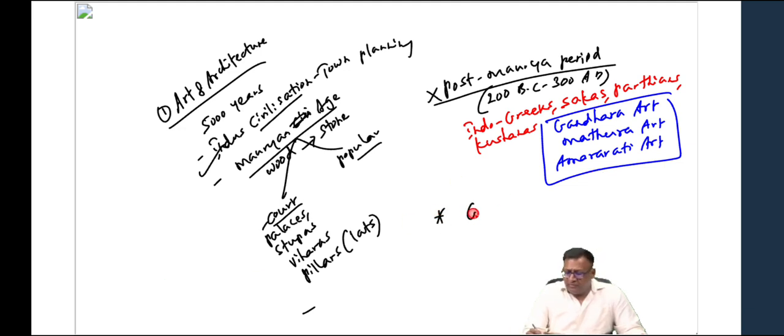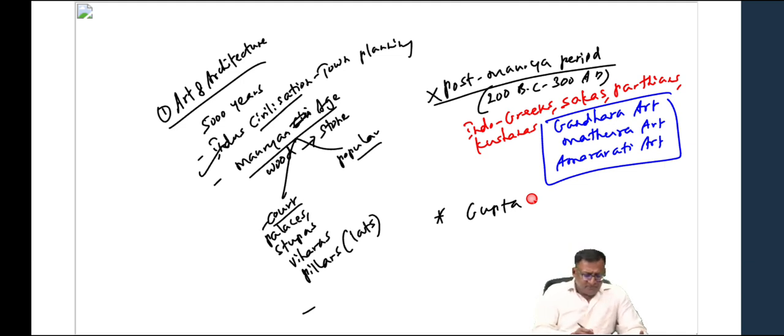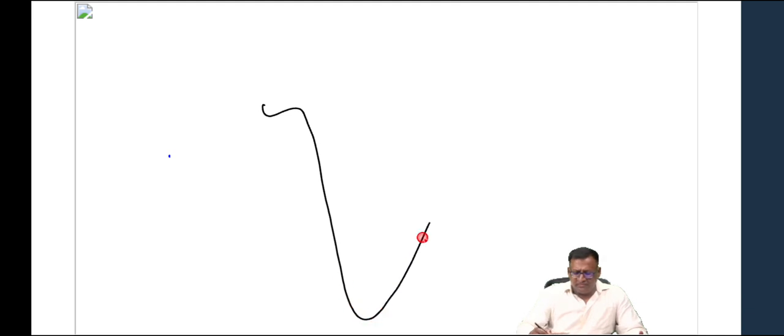Post-Maurya, then Gupta. So what happened in the Gupta period? Three forms of temple building came into existence. We have the Shilpa Shastra books, the books on Indian architecture, which talk about three forms or styles of temple building. I'll go to another page here. So we have three forms of temple building. Please, I seek your attention here.